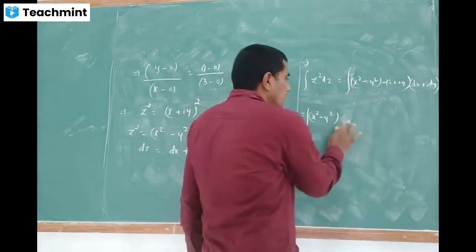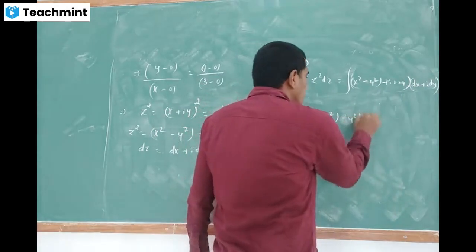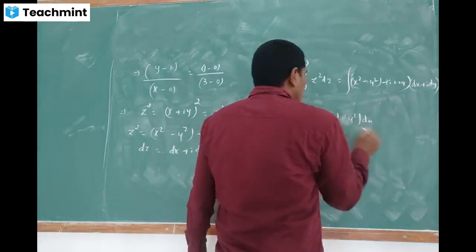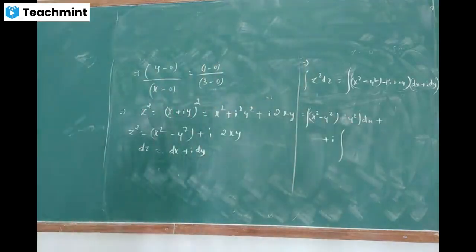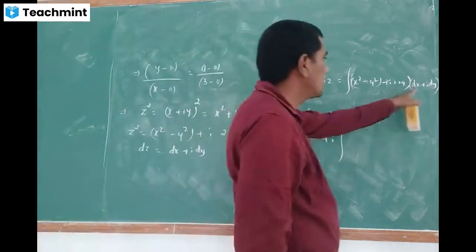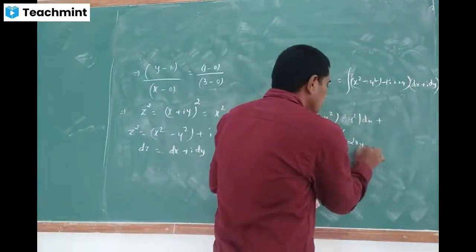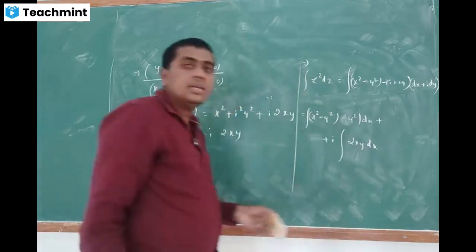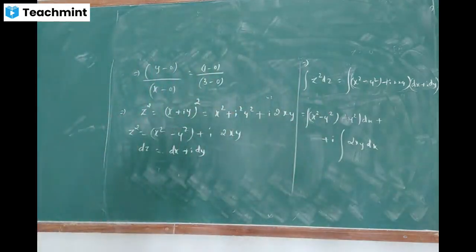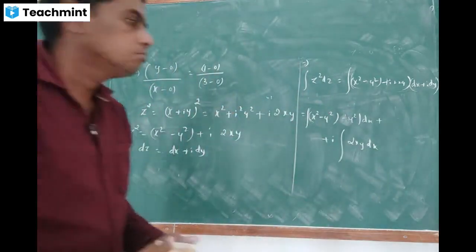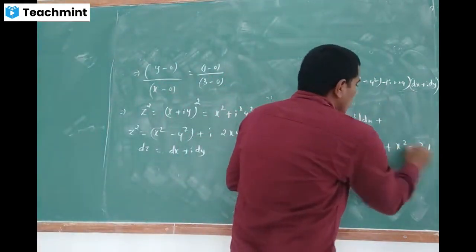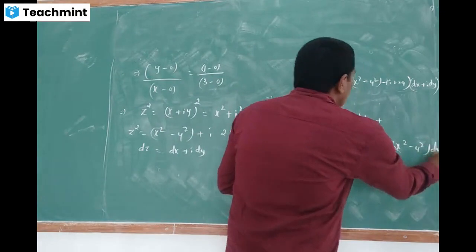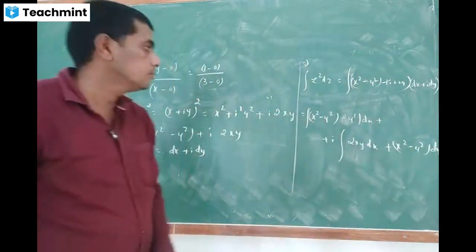Next, plus i into the integral part: 2xy dx plus x square minus y square into dy.